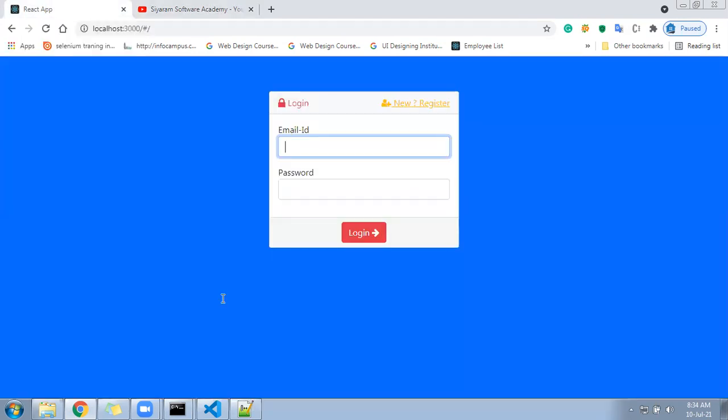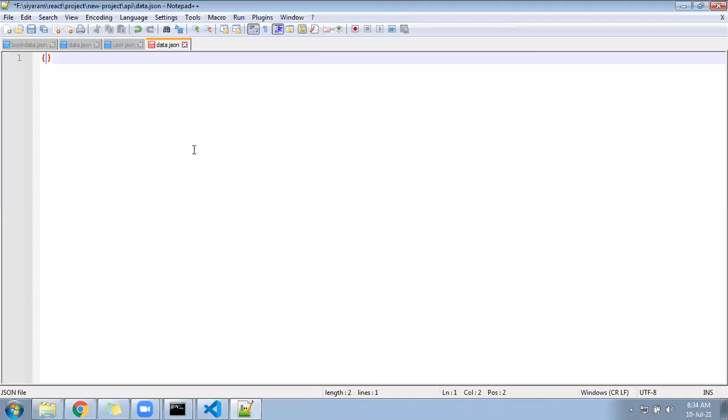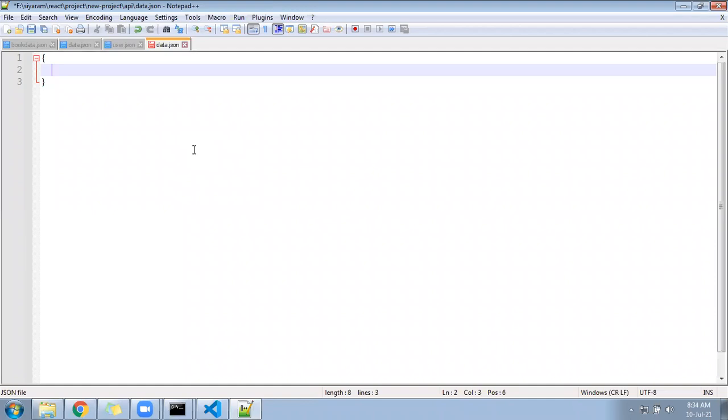Now come back to the data.json file. In the data.json file, you are going to store the products and the cart items. These two things we are going to store: the list of products, and for a user, which products he has selected and which products he has added to his cart. Those data we are going to store in this.